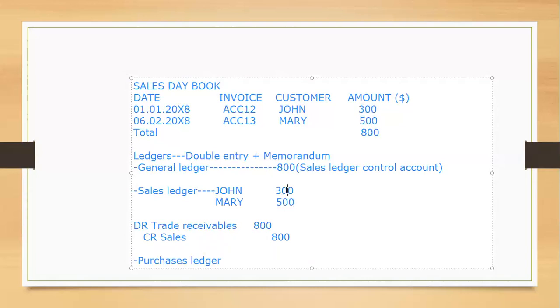So you have to understand one thing. When the company is holding both the sales ledger and the sales ledger control account, only one is used for double entry, and the other is just for memorandum purposes. It has nothing to do with the double entry. I hope we understand each other. So generally, the general ledger is used for double entry, and the sales ledger is just used for memorandum purposes, unless otherwise clearly stated in an exam.